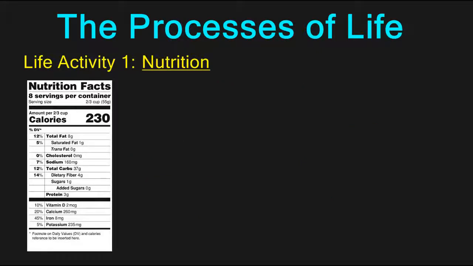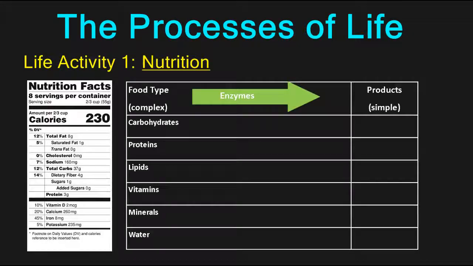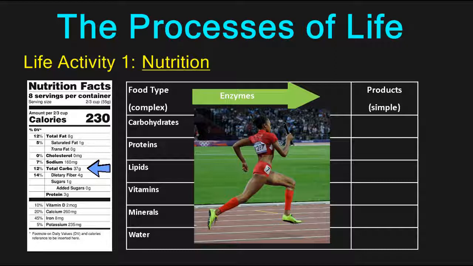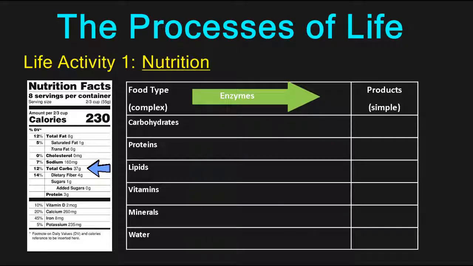Take a look at this food label, which contains the nutrition facts for a certain type of food. You might be familiar with food labels since they are on just about everything you eat. Let's take a quick look at some of the various complex molecules that are found on this food label and see how enzymes affect them. Here you can see carbohydrates. Carbohydrates are used for short bursts of energy. And when they are acted upon by enzymes during chemical digestion, they produce simple sugars.